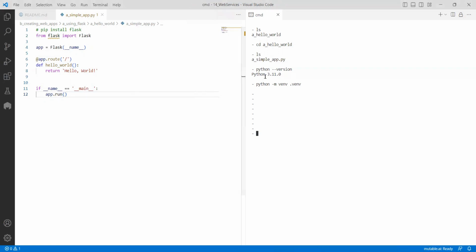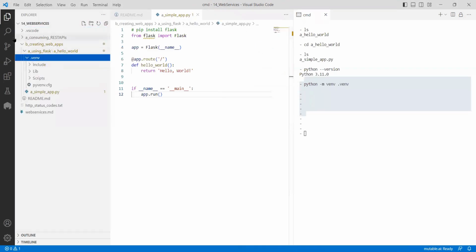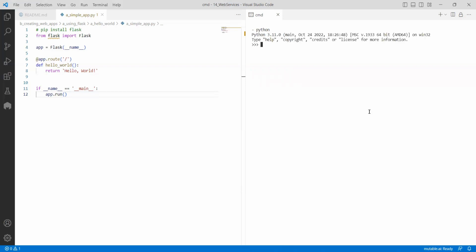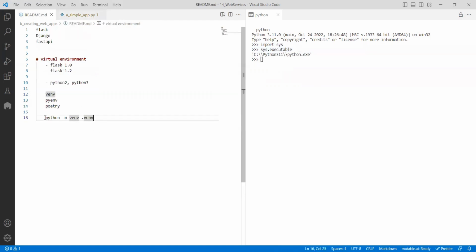If I see here, in due course this virtual environment was created. You can see that it was done, right? Installation was done. Now, how do I know how to use the virtual environment? After creating it, say I start Python, and if I say import sys, if you remember, I told you about sys.executable. If I ask sys.executable, it is pointing to the main directory. It means it didn't activate the virtual environment. So this is how you create a virtual environment.